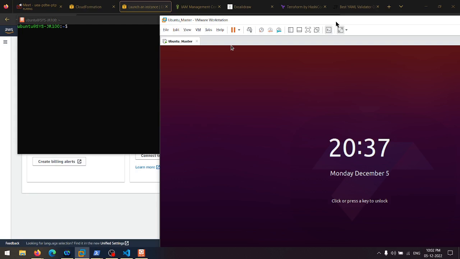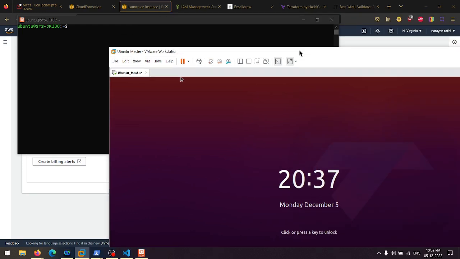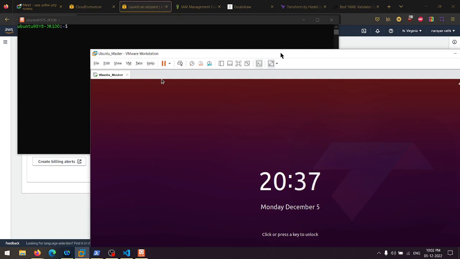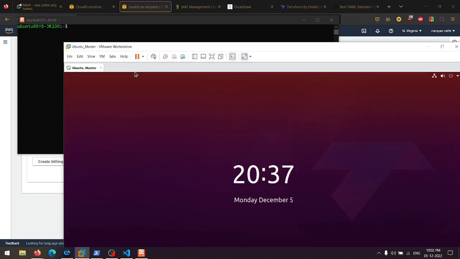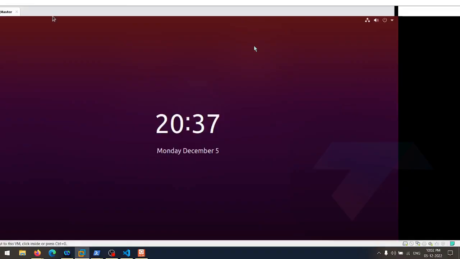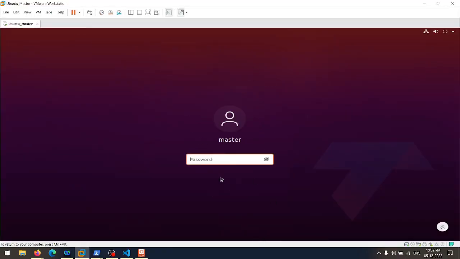We run the Terraform script on our own system or any server, and the impact is done on the public cloud. But on CloudFormation, you have to upload the template file, or your template, over the AWS. So these are the differences. Remember that. Okay.